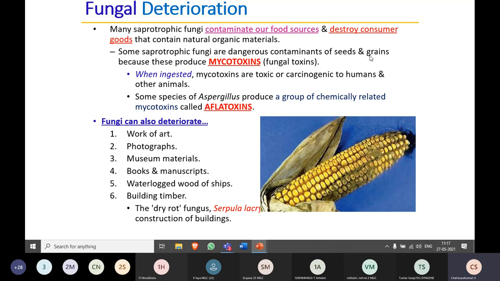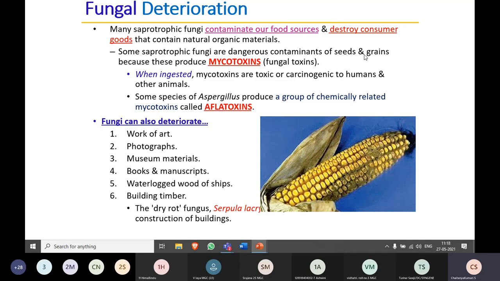Not only the moist food materials, the dried food materials like seeds, stored seeds and grains also get contaminated by these fungi. During that time they will produce fungal toxins, which are known as mycotoxins. This is the most negative effect of these fungi. When we consume these mycotoxins, it may lead to cancer. So we need to be very careful when we are consuming the seeds or the grains.